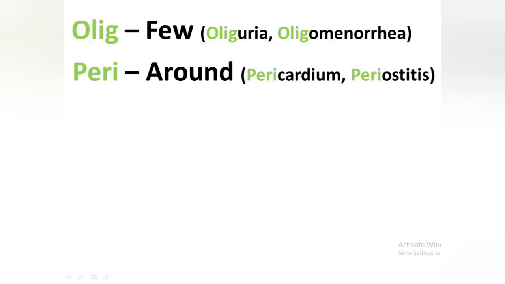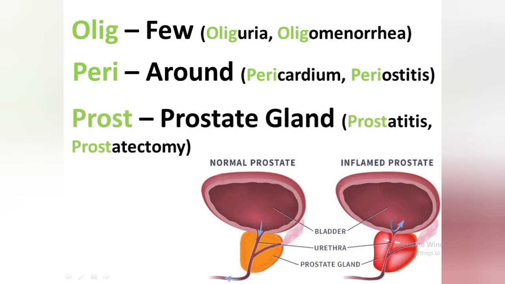that surrounds the bone. Another prefix is prost, which is related with the prostate gland. For example, prostatitis. The inflammation of the prostate gland is known as prostatitis. If it is inflamed, it blocks the urethra, which causes difficulty in passing urine. Another term is prostatectomy, which means surgical removal of the prostate gland.